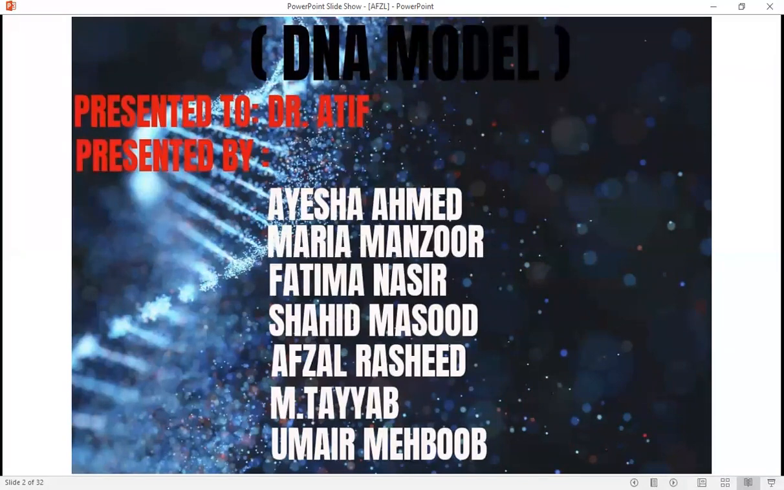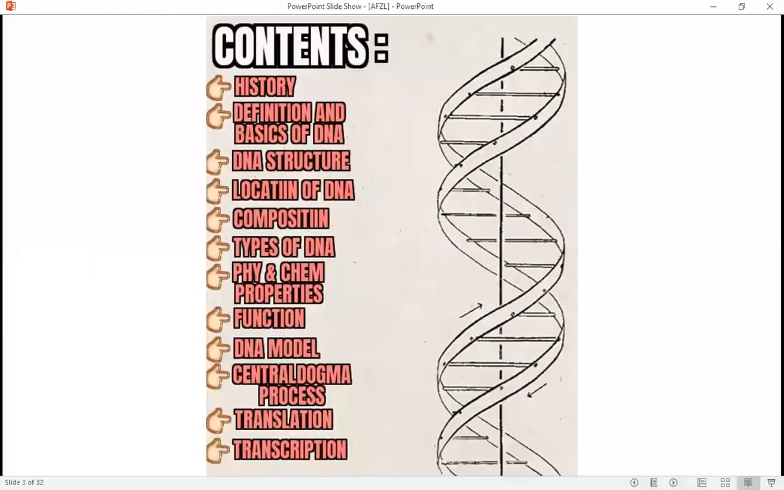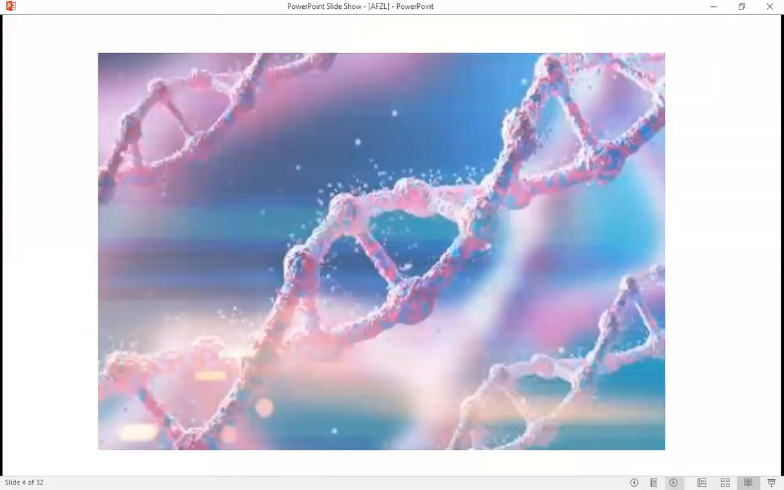The contents of my topics are history, definition and basics of DNA, DNA structure, location of DNA, composition, types of DNA, physical and chemical properties of DNA, function, DNA model, central dogma process, translation and transcription processes. This is the actual framework of the DNA.